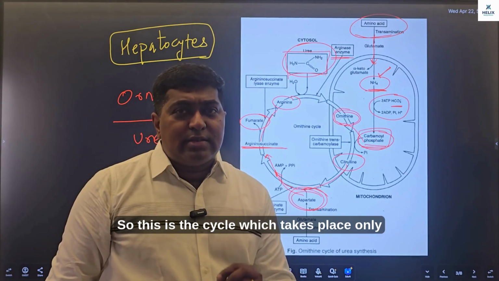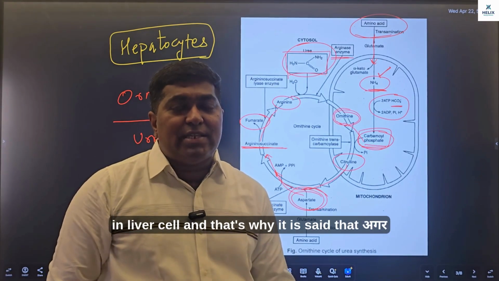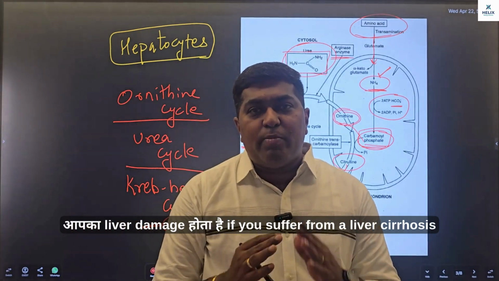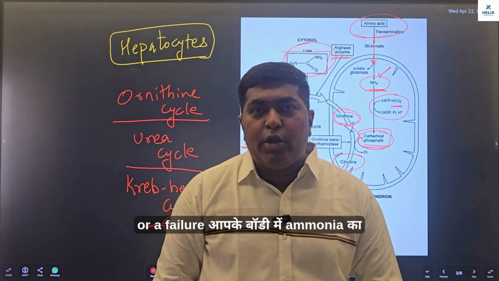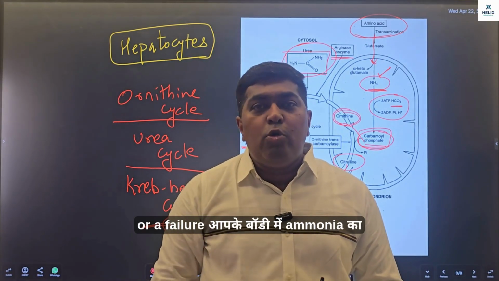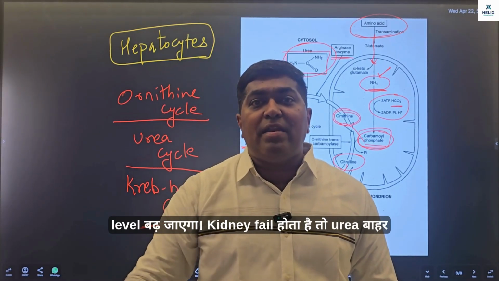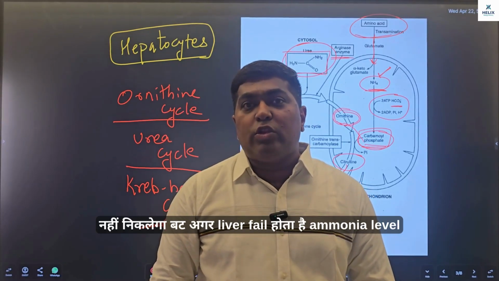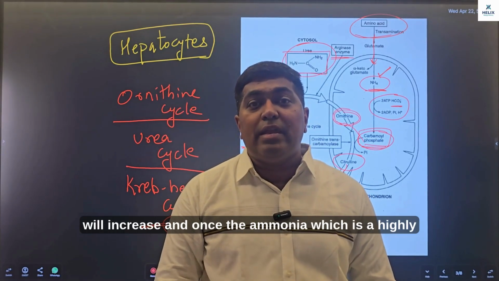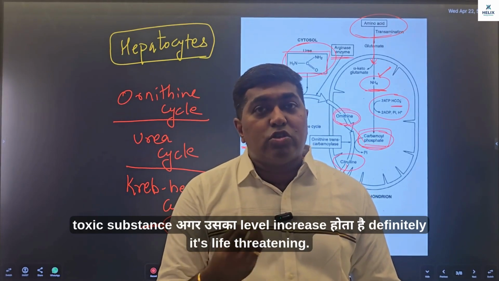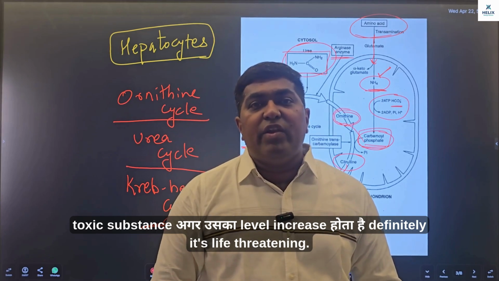So this is the cycle which takes place only in liver cells, and that's why it is said that अगर आपका liver damage होता है, if you suffer from a liver cirrhosis or a failure, आपके बॉडी में अमोनिया का लेवल बढ़ जाएगा. किडनी फेल होता है तो यूरिया बाहर नहीं निकलेगा, but अगर लीवर फेल होता है, ammonia level will increase, and once the ammonia, which is a highly toxic substance, अगर उसका लेवल increase होता है, definitely it's